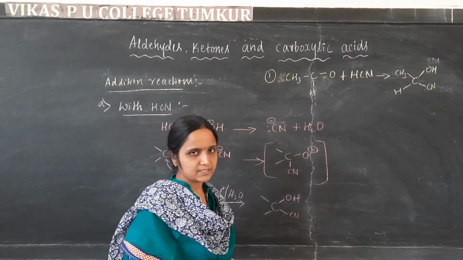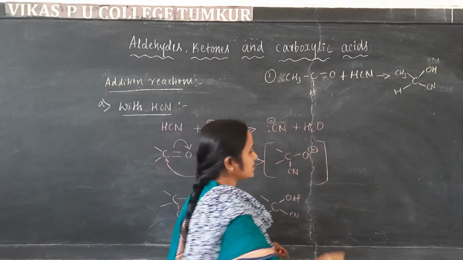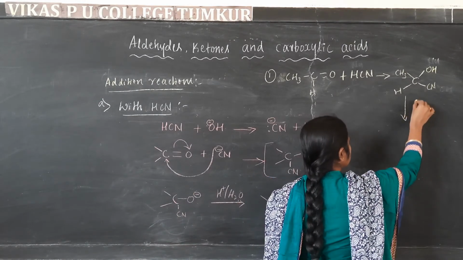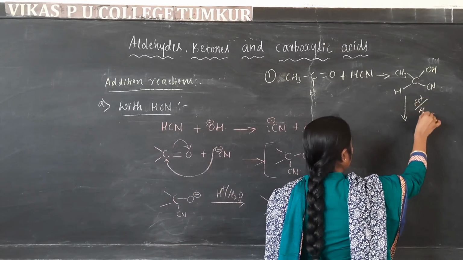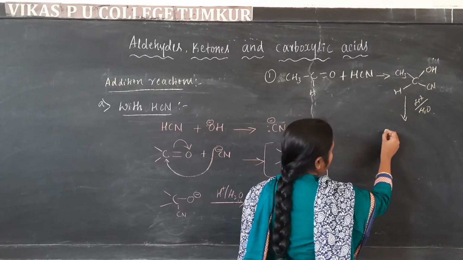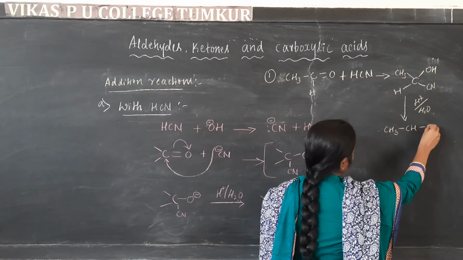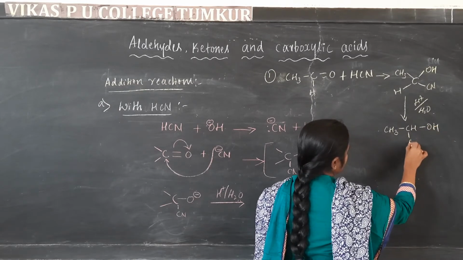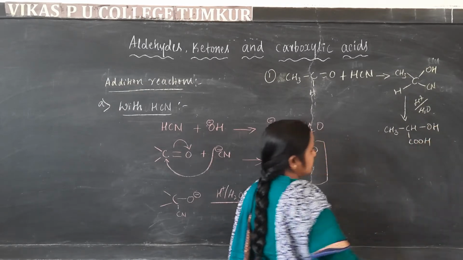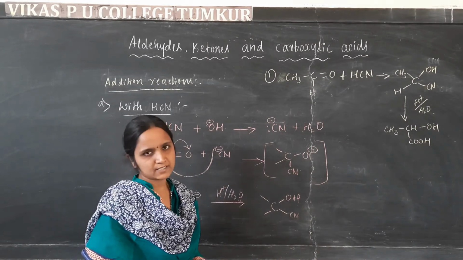On hydrolysis, we get lactic acid, that is CH3 CH OH COOH, lactic acid.